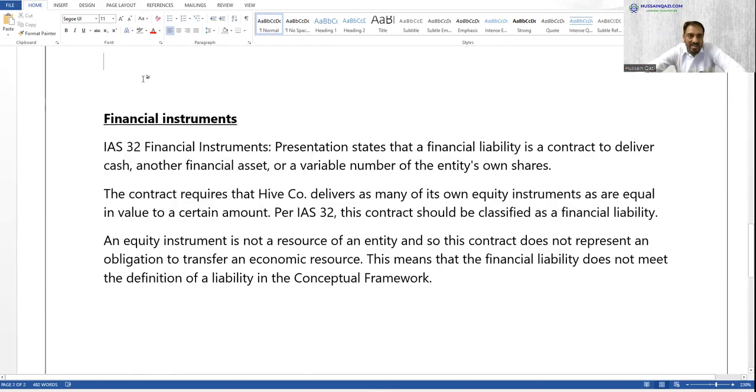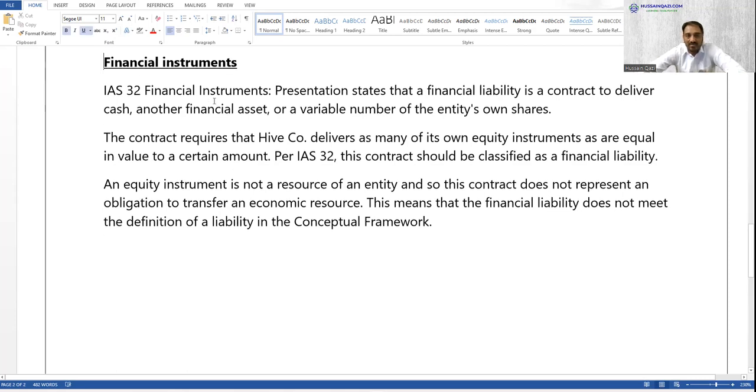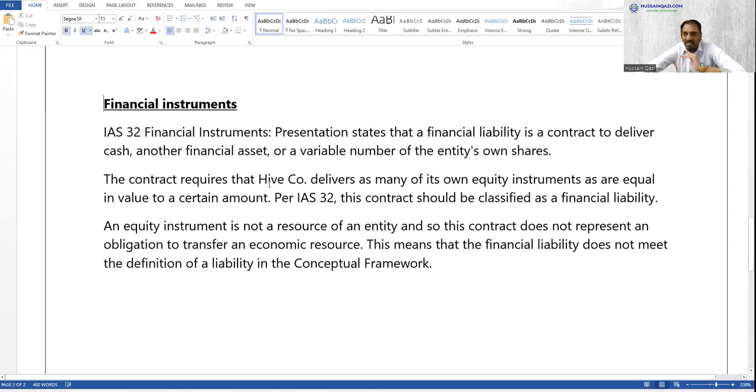Same for financial instruments, for example. Whenever the conceptual framework is integrated with your accounting issue, first of all you cover your accounting issue. For example, IAS 32 Financial Instruments: Presentation says that a financial liability is a contract to deliver cash or another financial asset, or a variable number of own equity shares. The contract requires Hive to deliver as many equity instruments as needed.